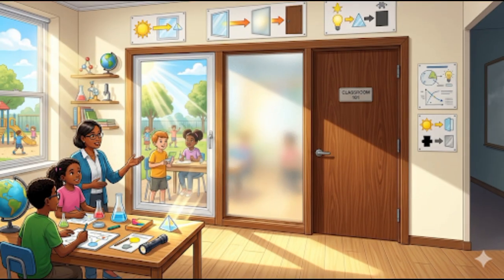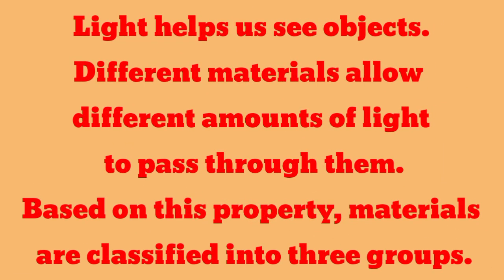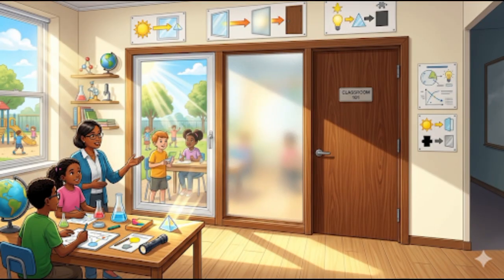Here you can see three different types of objects. Wood is opaque, second is translucent, and third is transparent. Light helps us to see objects. Different materials allow different amounts of light to pass through. Based on this property, materials are classified into three main groups. First are opaque objects, second translucent, and third are transparent materials.